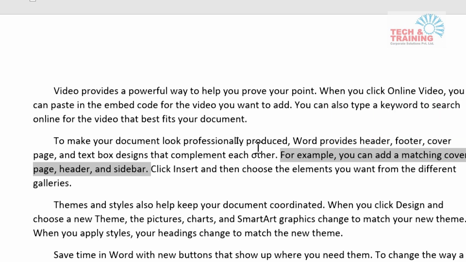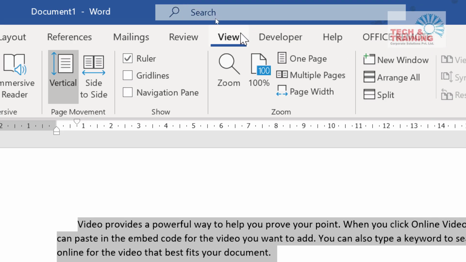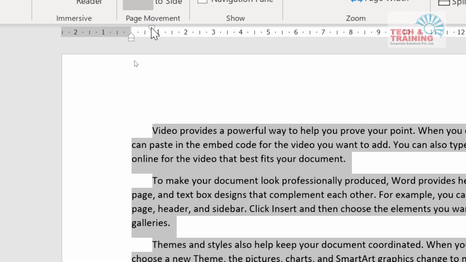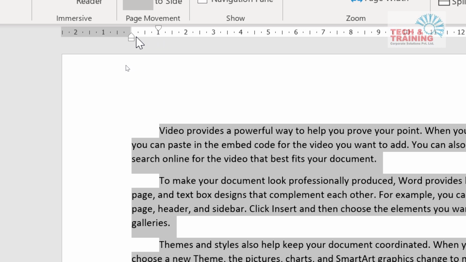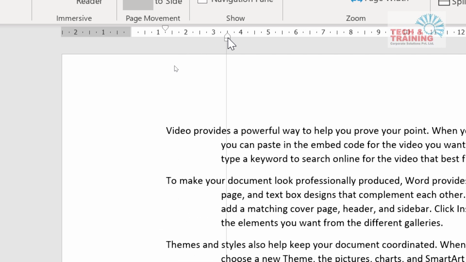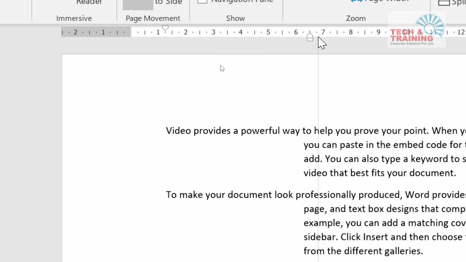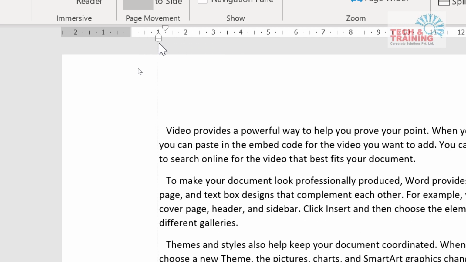Now I'm going to talk about how we select the entire paragraph by pressing Control A. After pressing Control A, I have gone to the View tab and selected the ruler. Here I have selected the first line indent, and you can see only the first line changes. If I want to change everything from the second line, I have to use this hanging indent. Don't use the left indent. This hanging indent at times could be a little tricky to select, but when I select it, all the text from the second line onwards changes.